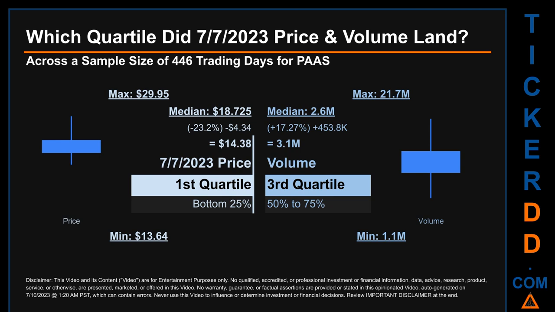Descriptively, PAAS has a median price of $18.725. Therefore, the 7th of July 2023 price was lower from that middle marker by 23.2%. The day's volume of 3.1 million was more than the median by 17.27%.